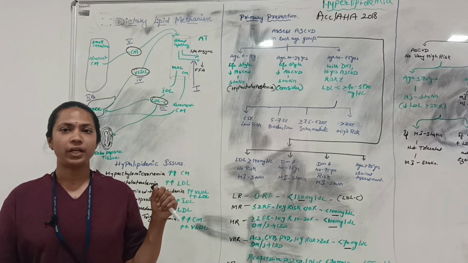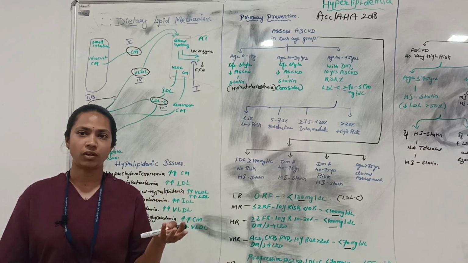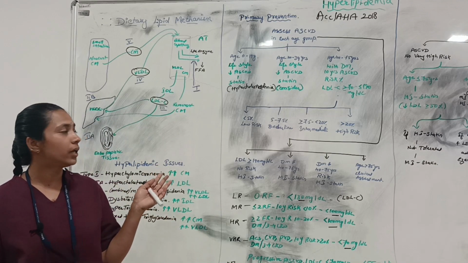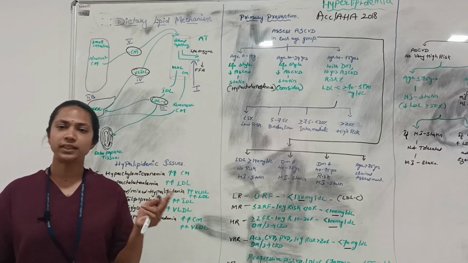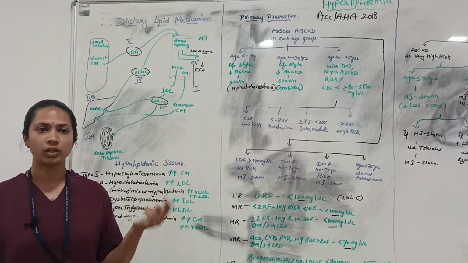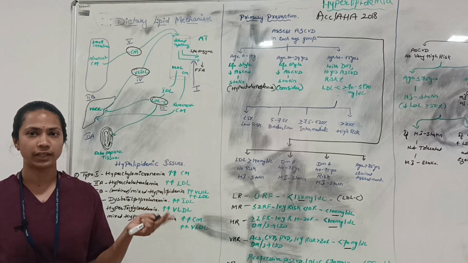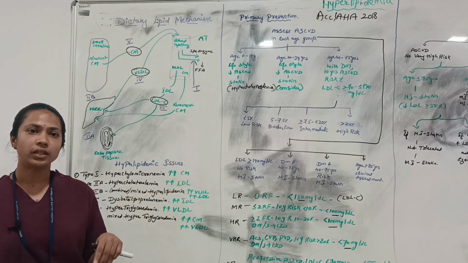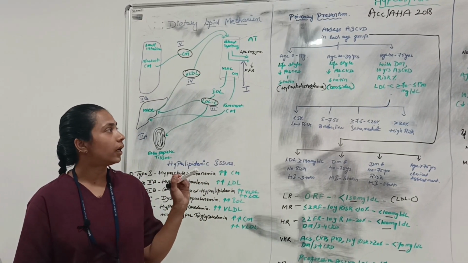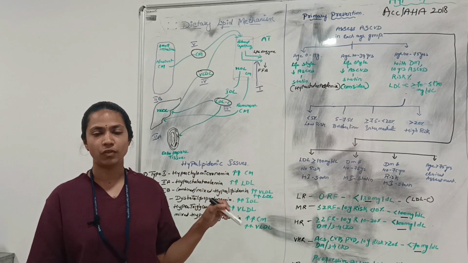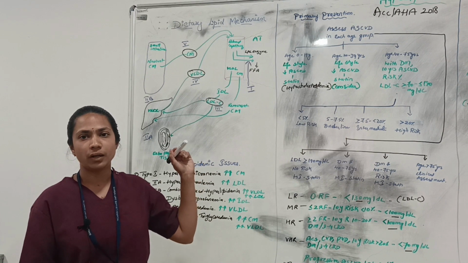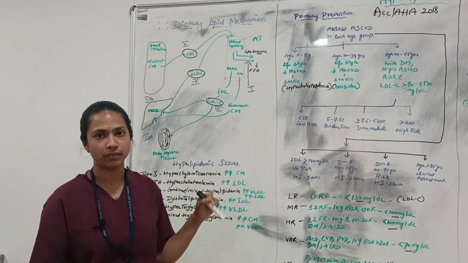As you all know, lipidemia refers to cholesterol, triglycerides, and high density lipoproteins. There is a difference between hyperlipidemia and dyslipidemia. Hyperlipidemia is an increase in the cholesterol and triglyceride levels, like LDL levels and triglycerides. But in dyslipidemia, there may be changes, either high or maybe low. But here my topic is hyperlipidemia. I want to tell about what happens if there is an increase in the LDL cholesterol and triglyceride levels.